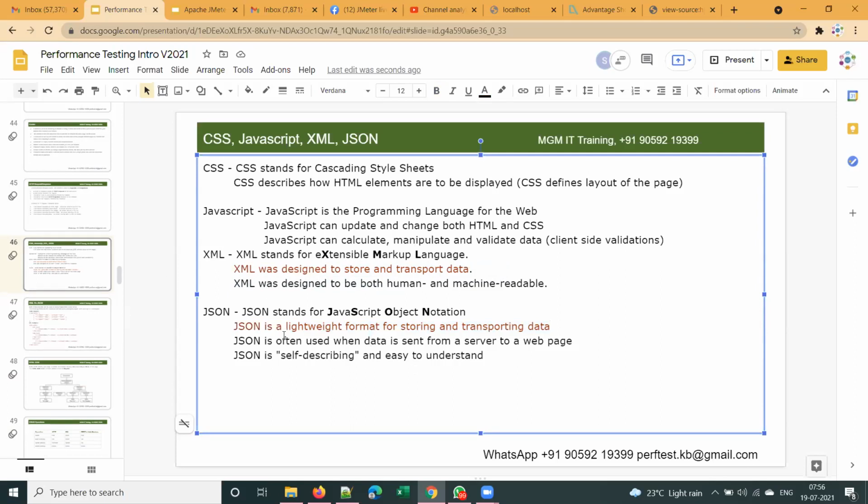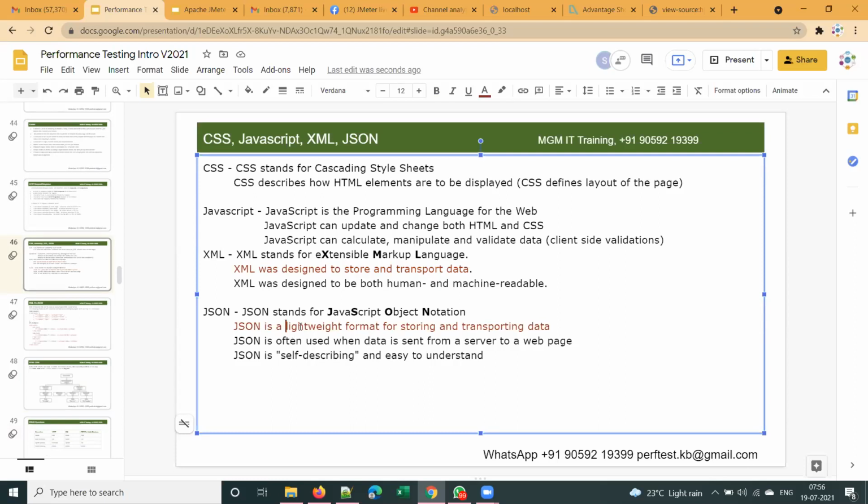So the important difference is, first of all, both are designed to store and transport data. That is how you have to answer this question: both XML and JSON are designed to store and transport data. The difference between XML and JSON is that JSON is a lightweight format compared to XML. Is it clear, guys? Yes, sir.